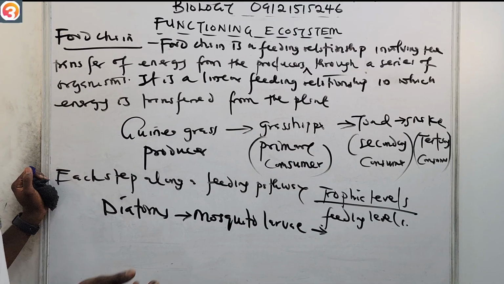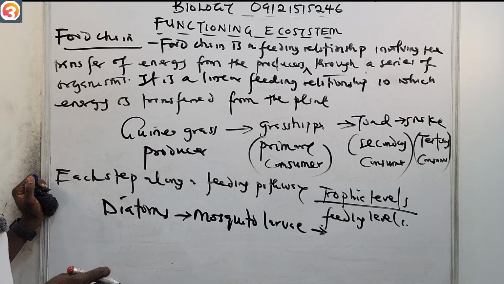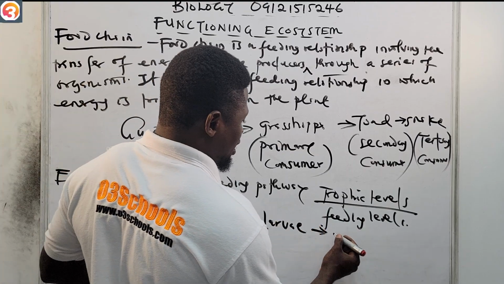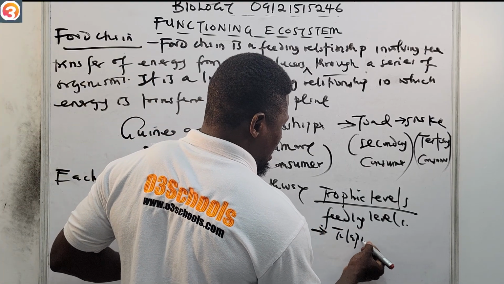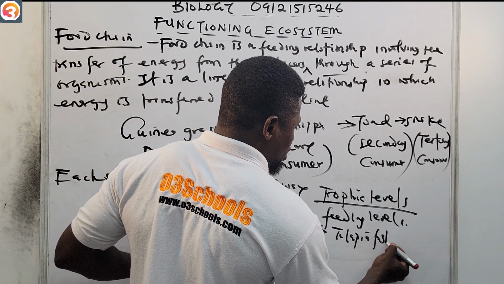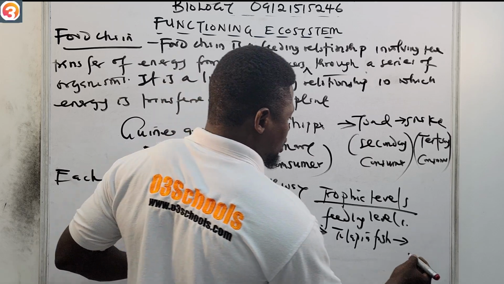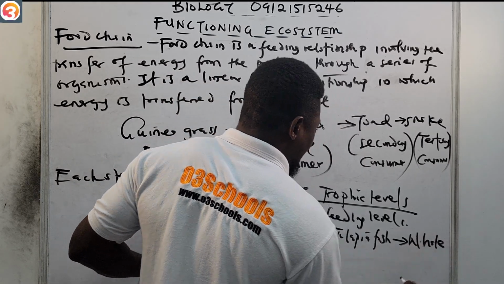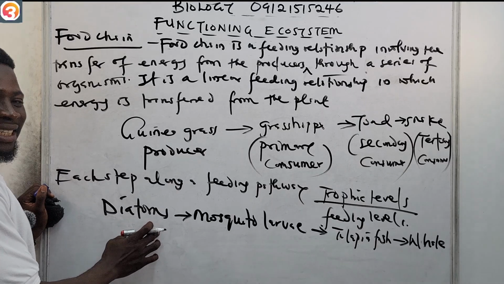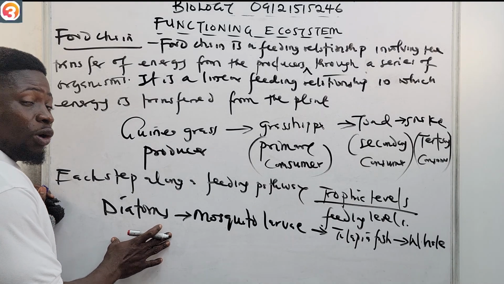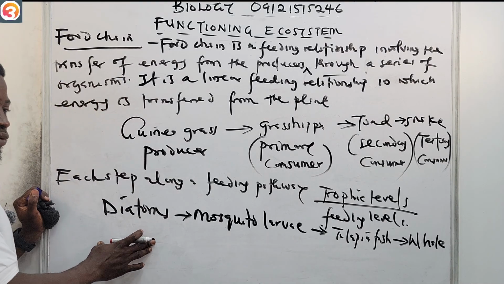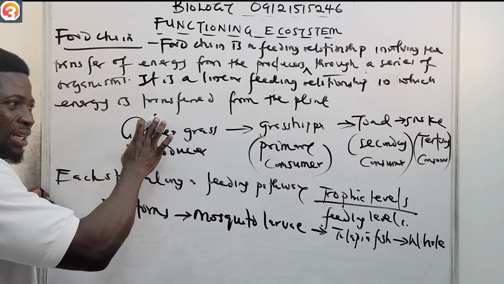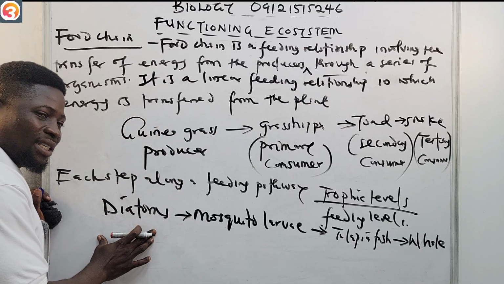So now, what can feed on this mosquito larvae? Tilapia fish can feed on it. And then what can feed on tilapia fish? The whale. All right, so this is an example for an aquatic habitat. This one is for terrestrial, on the land. This one is for aquatic, on the water.